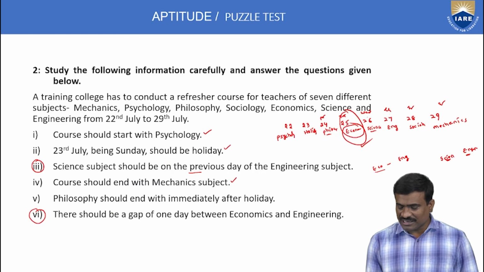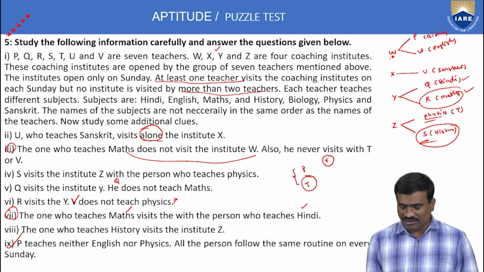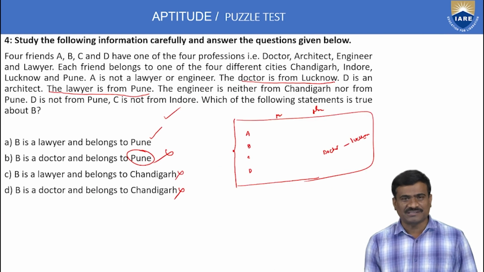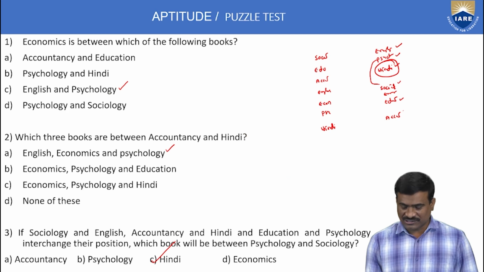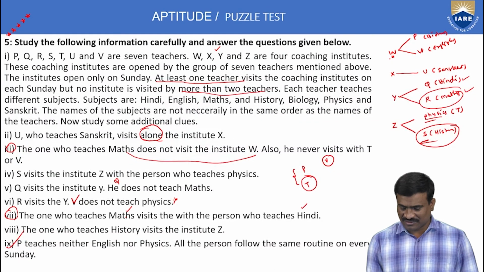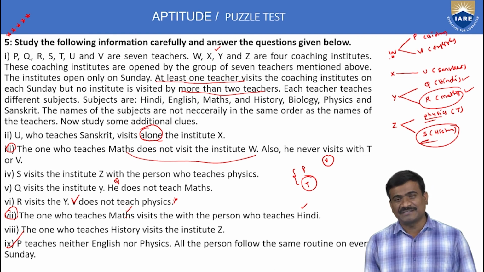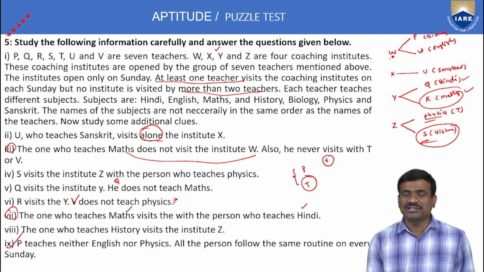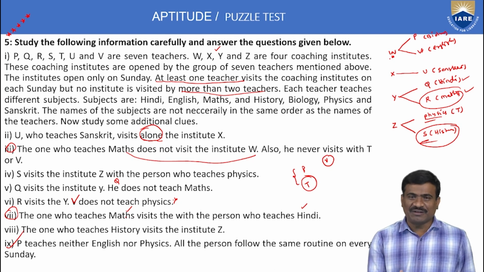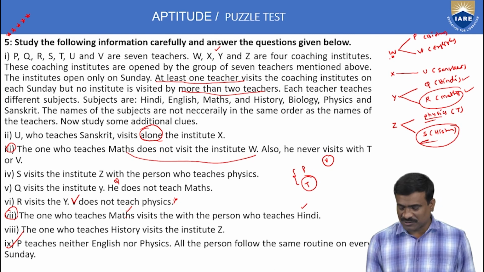Next, the last example answer. The last example: A, W, X, Y, Z, 4 institutes, 7 subjects. Each institute has a maximum of only 2 subjects. This is the condition of the puzzle. This information only is important to this puzzle.